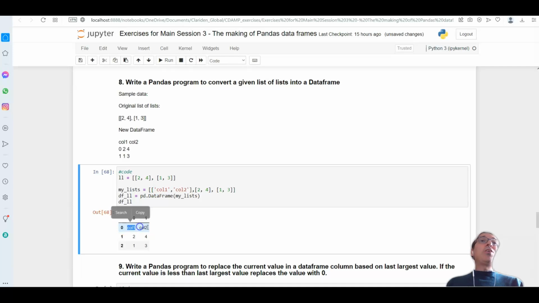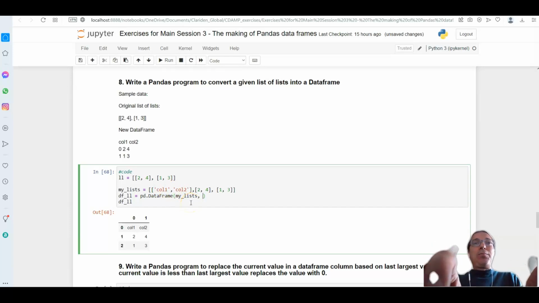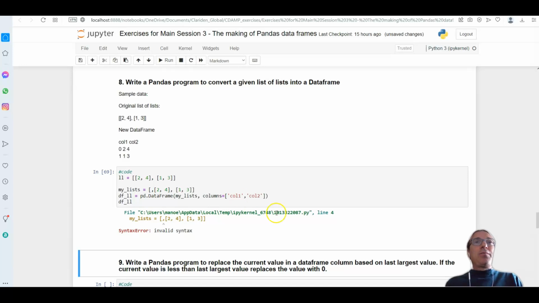Oh, but column 1 and column 2 are the headers, right? So I put it wrong, because those are the headers. So I have to say columns equals this. I think this is the way I should actually do it.